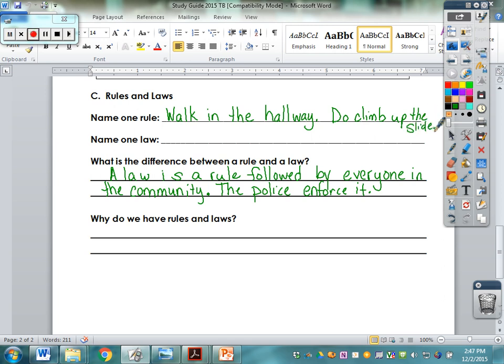And then, of course, a law would be something like to make sure that you stop at a stop sign. That would be a law that everyone in the whole community must follow. And then, of course, like wear your seatbelt or do not text when driving.